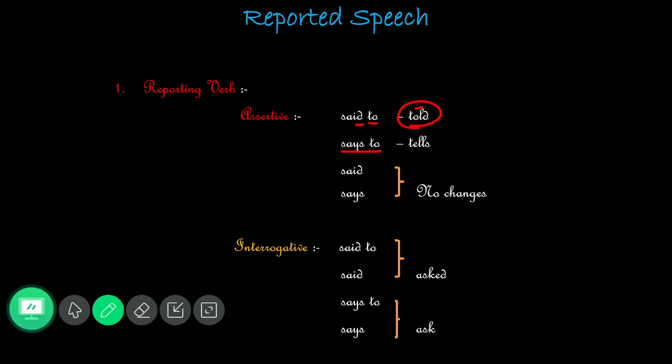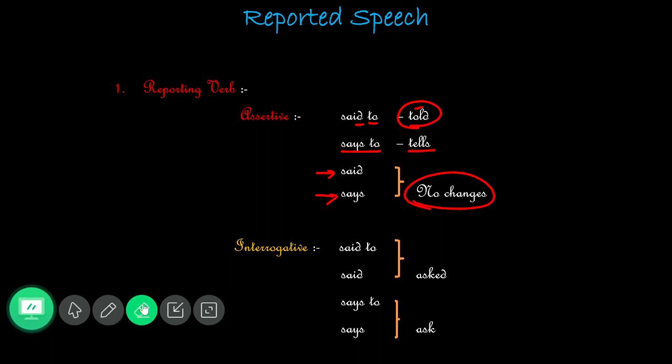And the next, what are we going to change, my dear? Says to. Says to should be changed into tells. But for this past form of said and then present form of says, there is no change at all. We should write the same. What was there in the question, you should write the same.